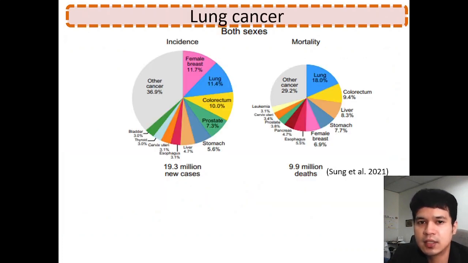According to the latest statistics, lung cancer is one of the common types of human cancer, and it is the leading cause of cancer-related death. The high mortality rate among lung cancer patients can be contributed by many factors, and one of them is late diagnosis, where most lung cancer patients are diagnosed at advanced stages. This late diagnosis increases the risk of treatment failure, which leads to high mortality.